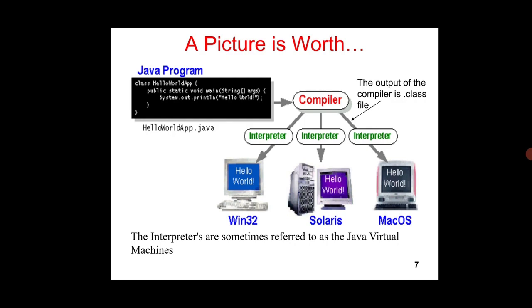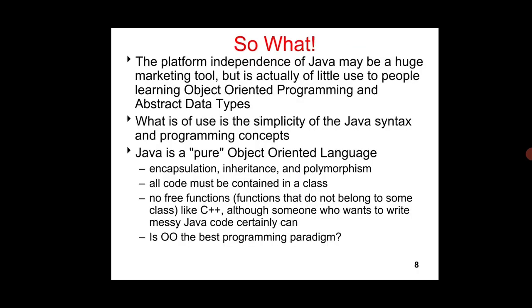After creating the Java program, it will create the class file. After creating the class file, it will run on any platform like Windows, Solaris, Mac. This diagram explains it. Next, Java is a platform independent one.